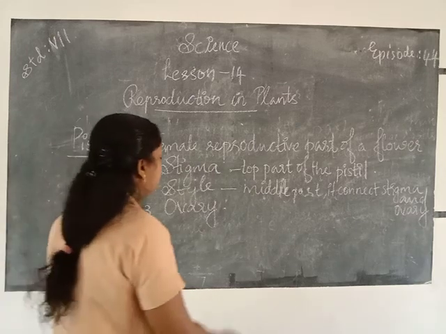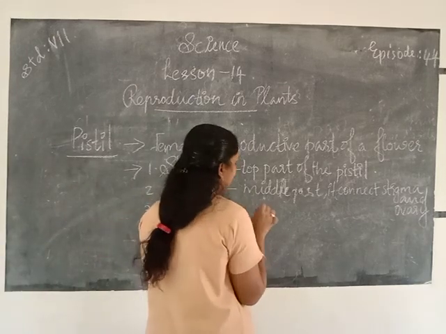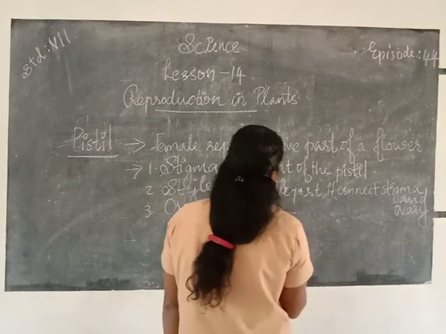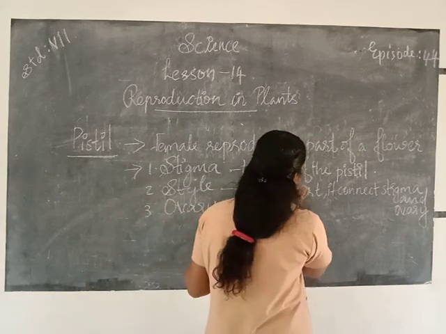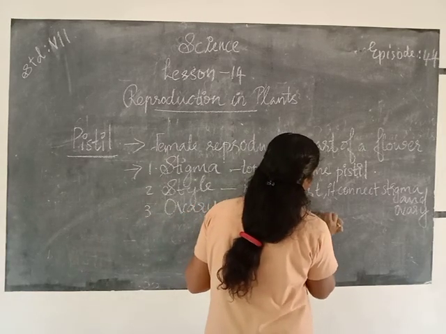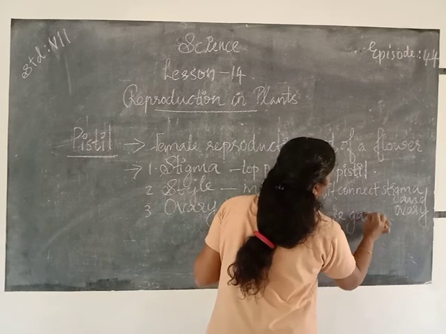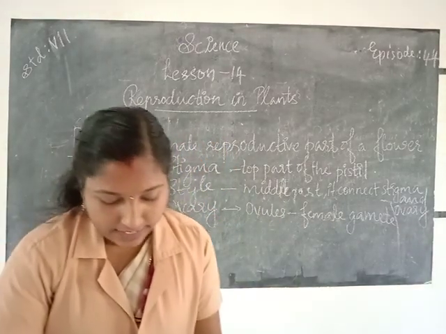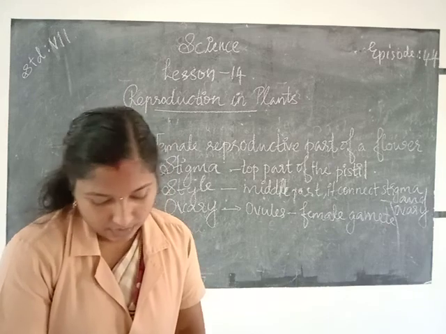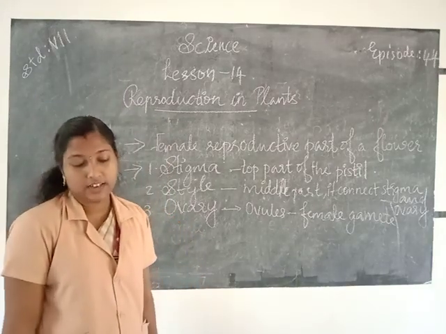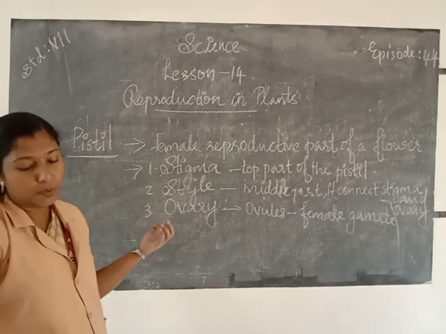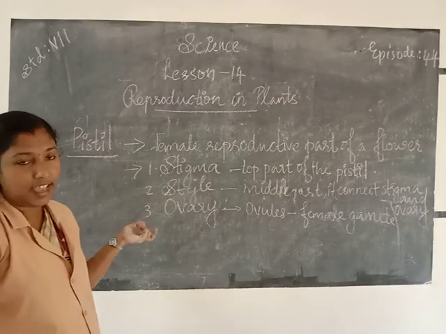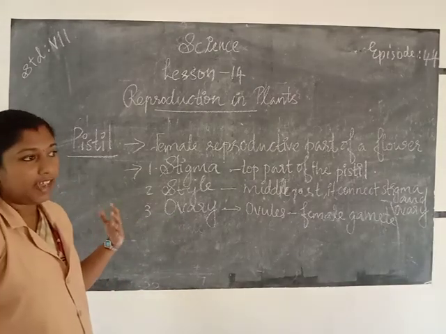Inside the ovary, which is the swollen part, ovules are there. Then each ovule contains a female gamete. Okay. Then we know that through sexual reproduction, a male gamete is produced by the male part of a flower. Which part of a flower? Yes, stamen. Inside the stamen, anther is there.